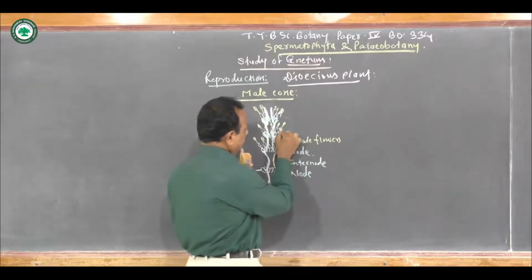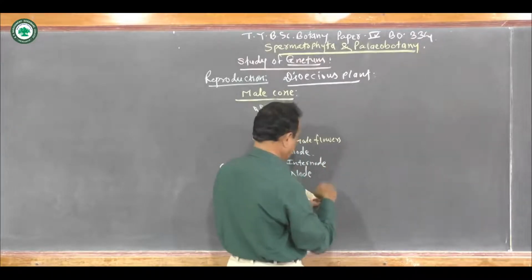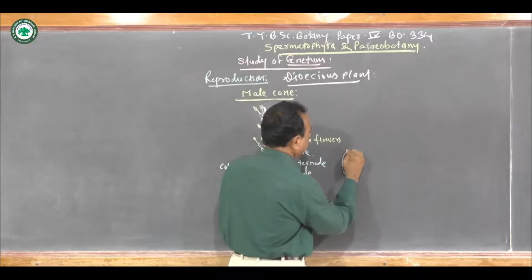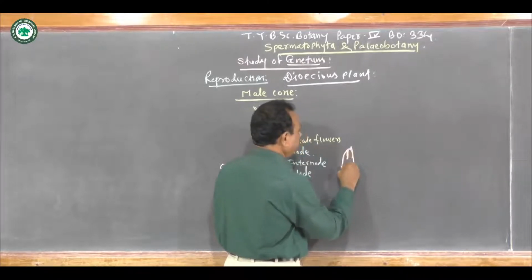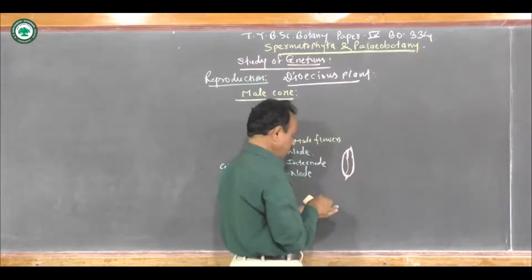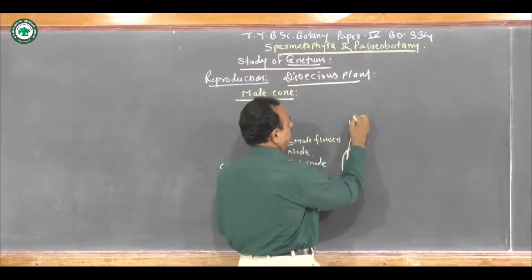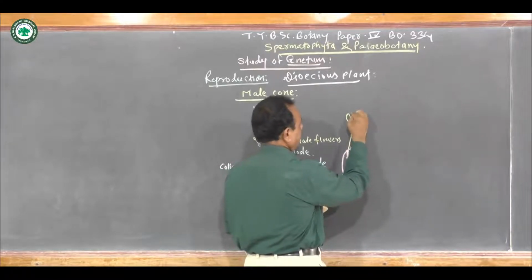If we see a single male flower, its structure is like this. It shows the presence of two perianth lobes, and inner side to these two perianth lobes, it produces a single stamen.